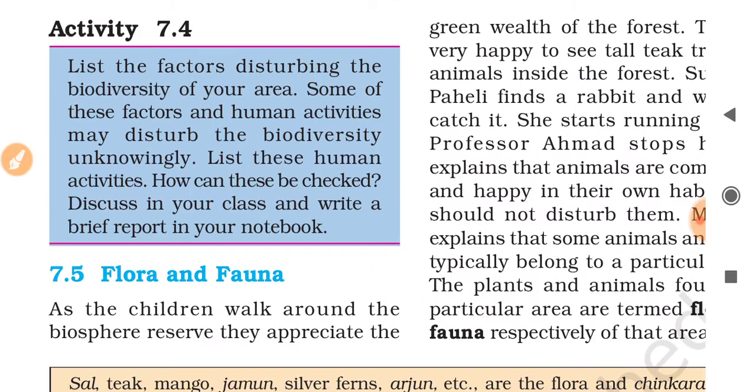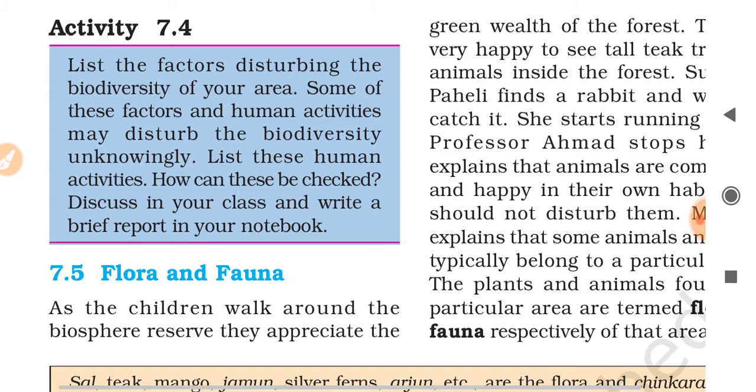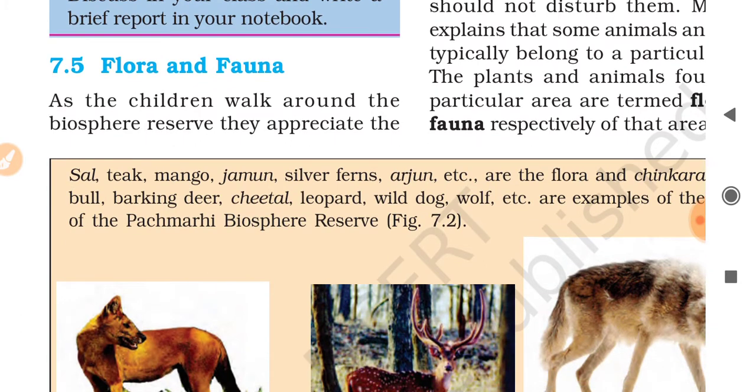Another activity for you: list the factors disturbing the biodiversity of your area. Some of these factors are human activities, which may disturb the biodiversity unknowingly. List these human activities. How can these be checked? Discuss in your class and write a brief report in your notebook. You can do this in your rough notebook and try, because these are the ideas. These chapters help you to come up with your own ideas. So we read something about the next topic, flora and fauna.